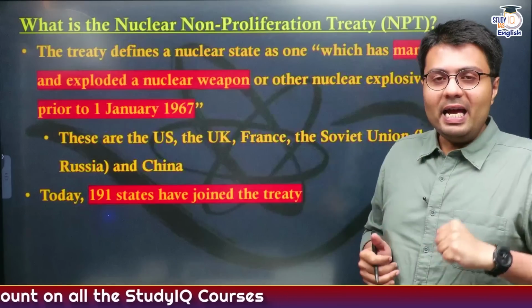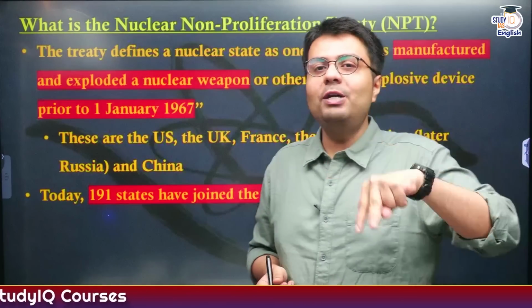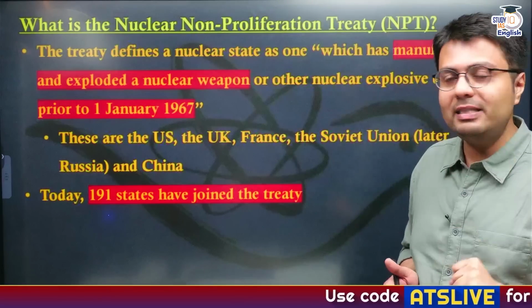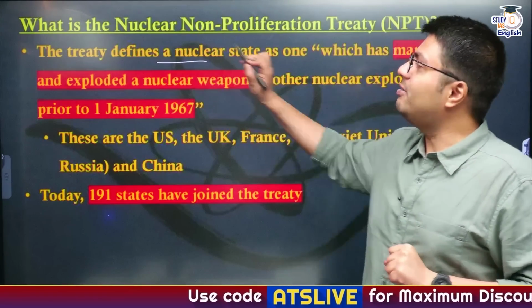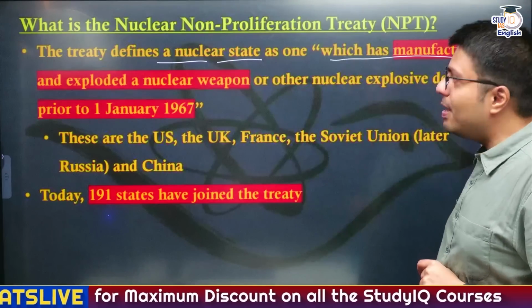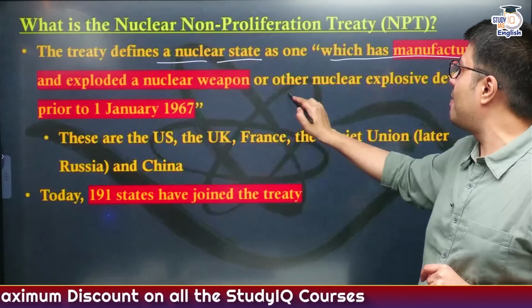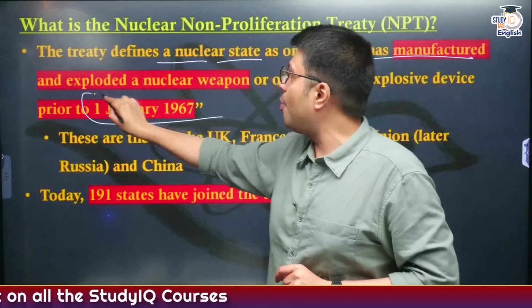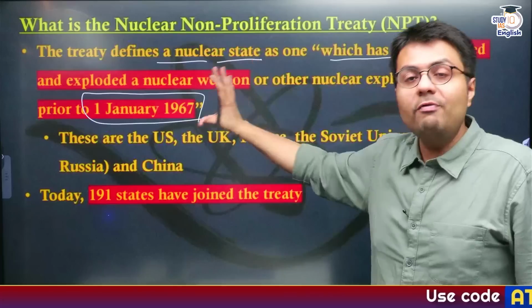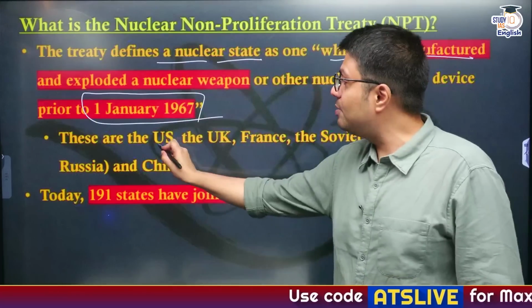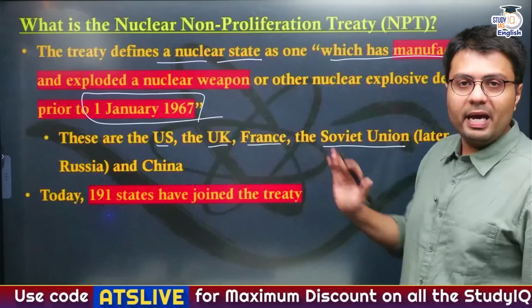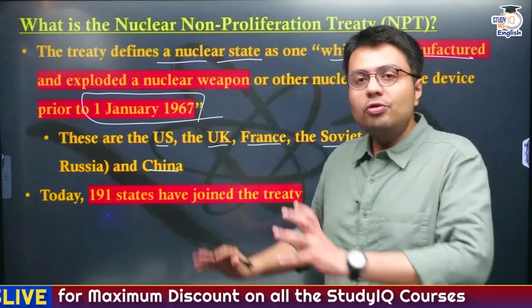Now the most discriminatory aspect of NPT that I'm going to tell you. This treaty actually discriminates between countries who possess nuclear weapons and who do not possess nuclear weapons. How does it discriminate? Now this treaty says that a nuclear state is a state that has manufactured or exploded a nuclear weapon prior to 1st of January 1967. And which countries had nuclear weapons before this particular date? These were United States, United Kingdom, France, Soviet Union, which later became Russia, and China.